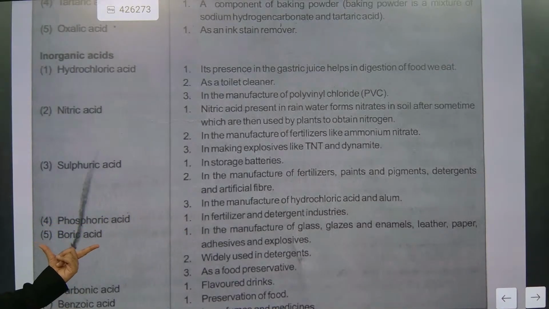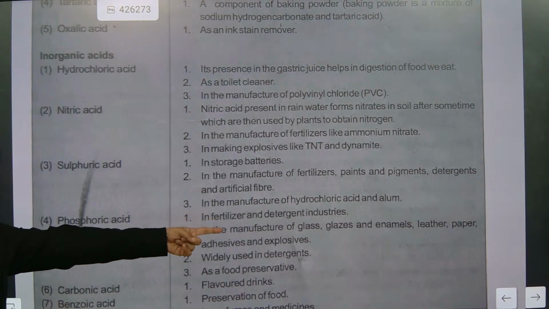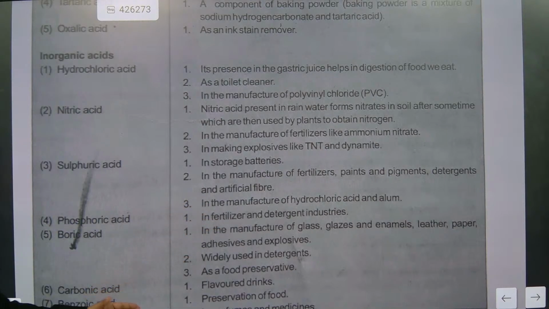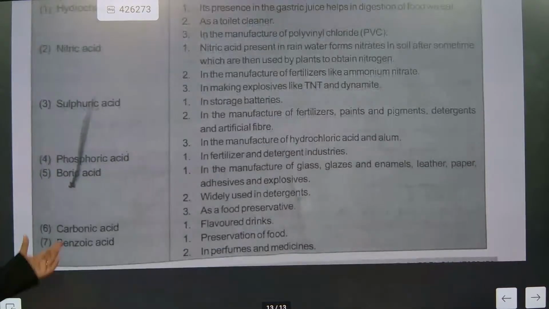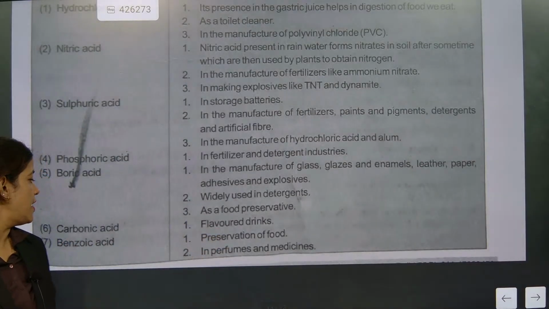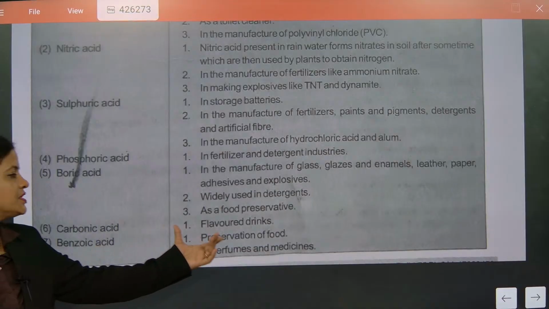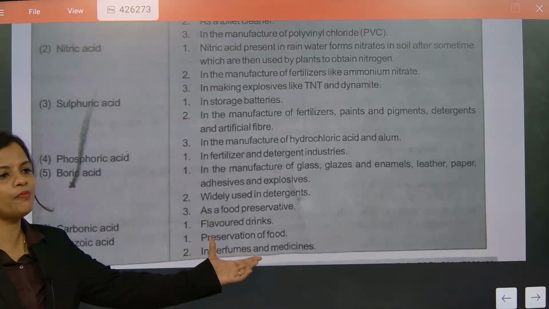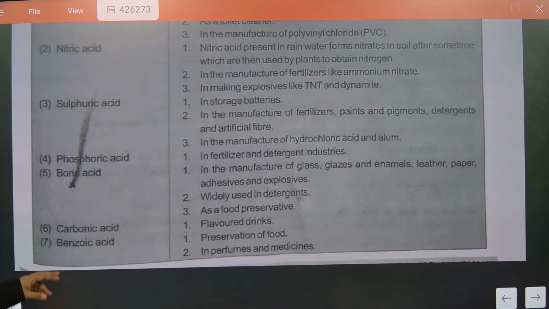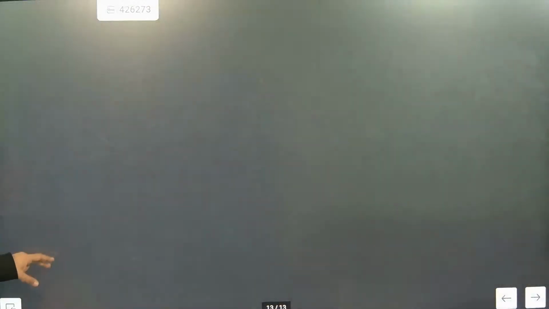Boric acid, glass, glaze, enamels. It is also widely used in detergent and as a food preservative. Carbonic acid, flavoring in drinks. And benzoic acid, preservation of food, in perfume and medicines. I hope you have understood till here.